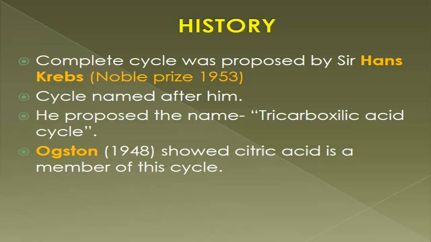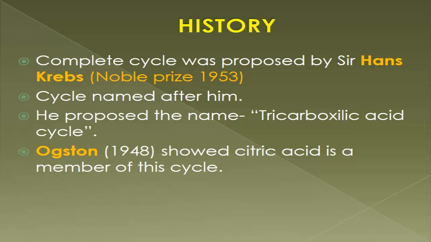But he wasn't sure what is the nature of this tricarboxylic acid and whether it is a member of this pathway or not. Later, in 1948, Ogston showed that citric acid is that tricarboxylic acid and it is a member of this cycle. So, this is the history.